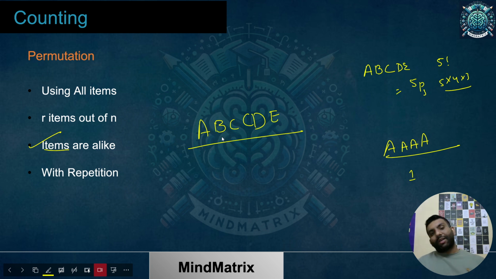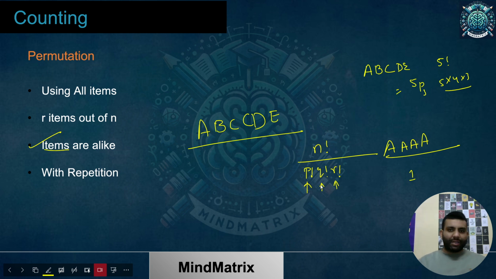So I'll be coming up with a formula over here. The formula, let me just tell you, is n factorial upon p factorial, q factorial, r factorial. And what are p, q, r? If I say I'm having n objects, or n items, out of them p are alike, q are alike, and r are alike.